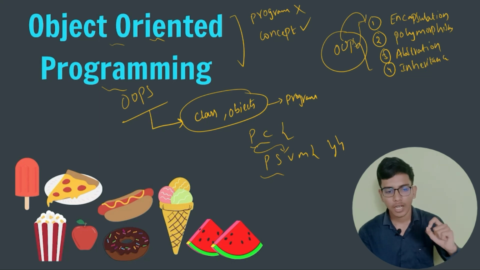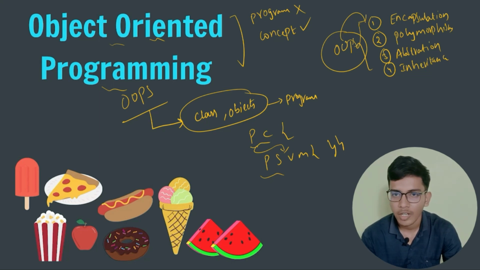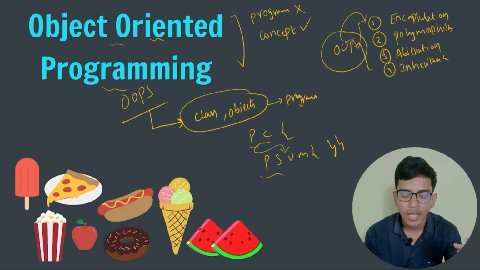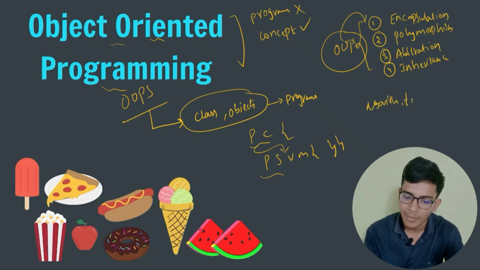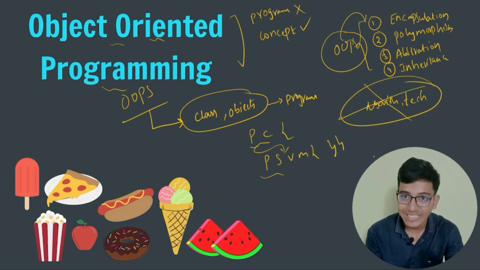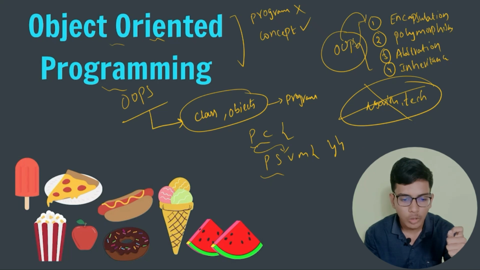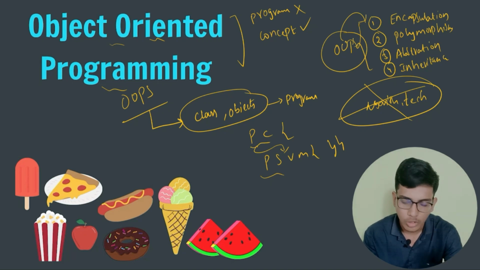Now in object oriented programming we are not going to learn algorithms or techniques for solving problems. We are not learning that in this chapter. We are going to learn how we can write code, the style of writing a particular code in Java or in object oriented programming.